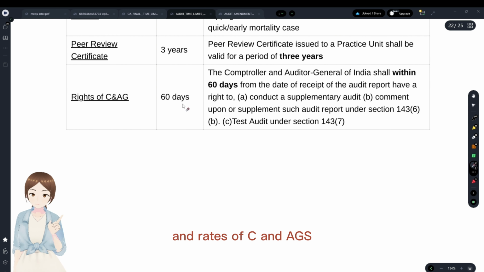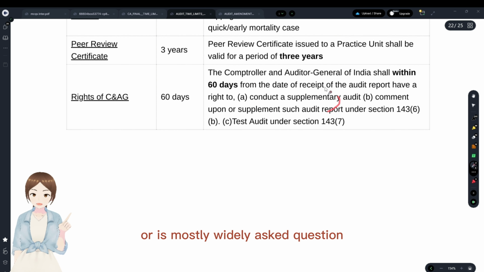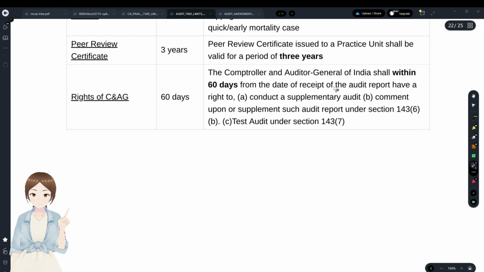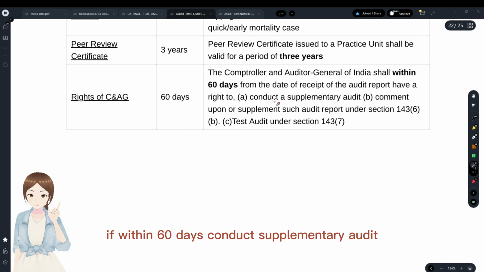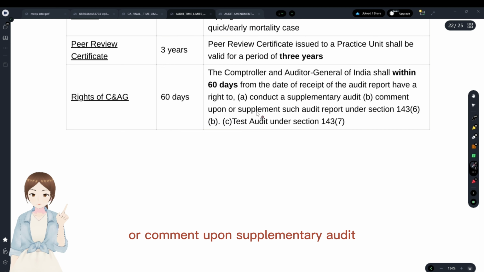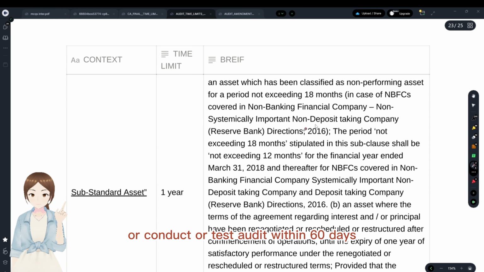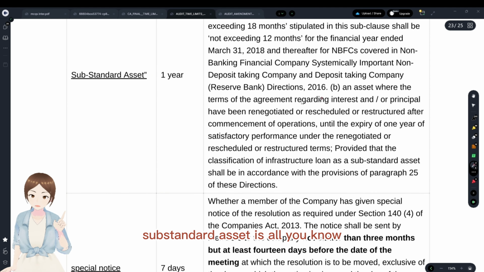And rights of C&AG, this is the most widely asked and important question also. C&AG could, within 60 days, conduct a supplementary audit or comment upon the supplementary audit report that was given, or conduct a test audit within 60 days. Substandard asset, this is all you know.